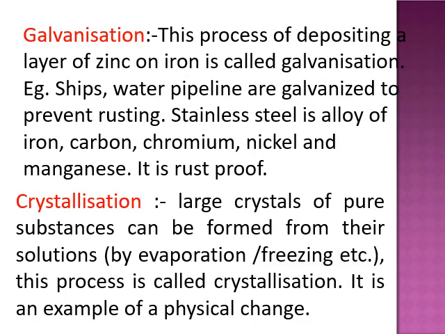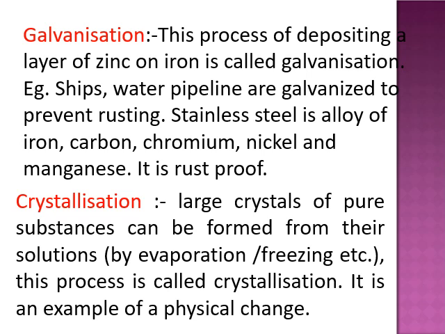To prevent iron from rusting, one method is known as galvanization. Galvanization is the process of depositing a layer of zinc on an iron surface. For example, ships and water pipelines are galvanized iron, and they are rust free because of the protective zinc covering.